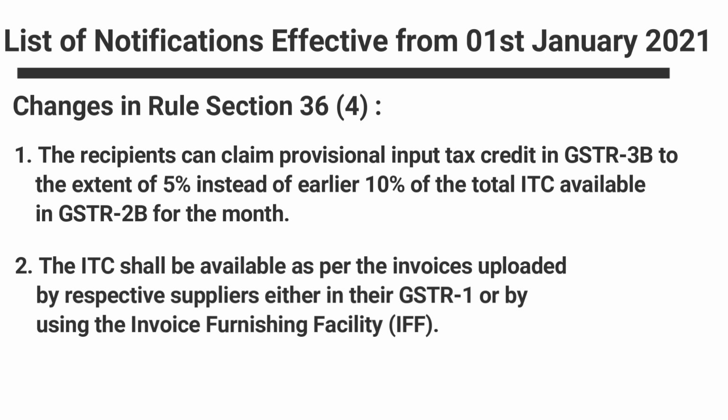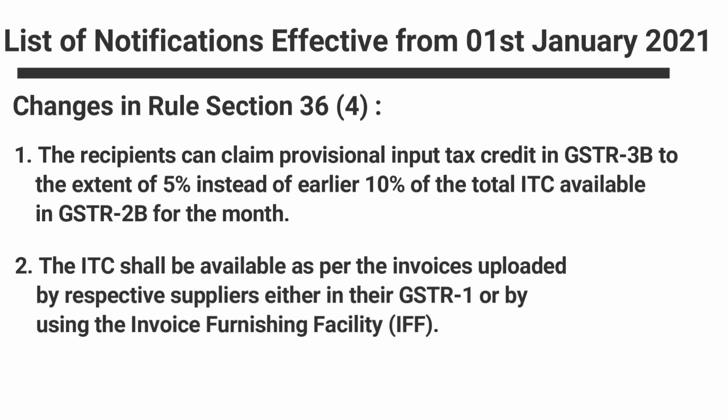Now that limit has been reduced to 5%, that is, 5% more than what your supplier has uploaded, which is visible in GSTR 2A or GSTR 2B, whichever we follow.